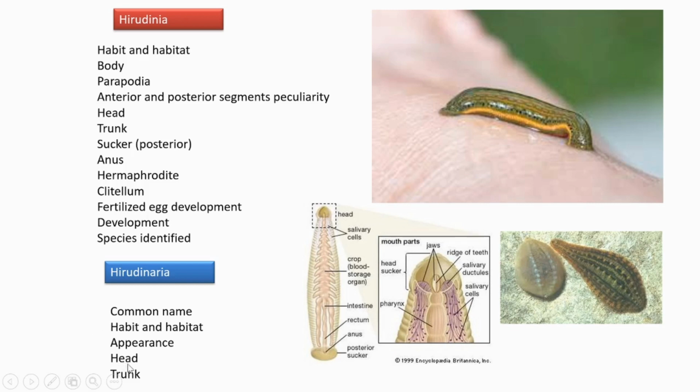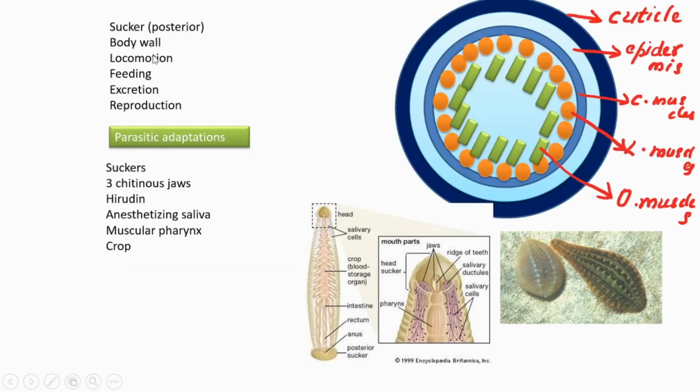Coming to the head portion, it is composed of the anterior 5 segments, with a sucker anteriorly, and inside the sucker is present the mouth, and on the dorsal side are 5 pairs of ocelli. That's about the head. Coming to the trunk, 21 segments are there, and we can divide these segments into preclitellar, in front of the clitellum, clitellar, and postclitellar segments. That's about the trunk. Then next, I'm going to the next slide. The posterior sucker region is composed of 7 segments.